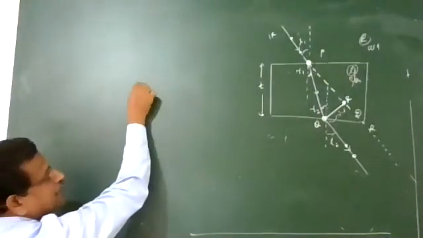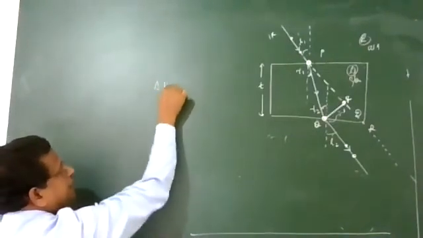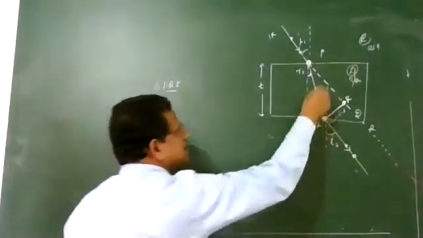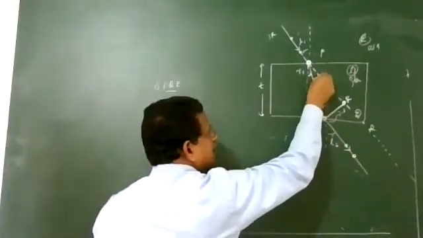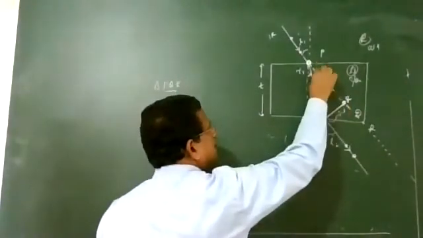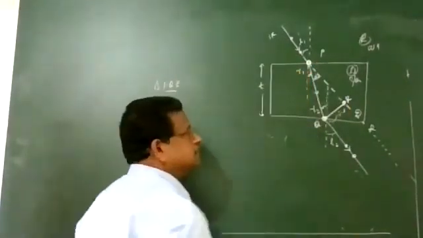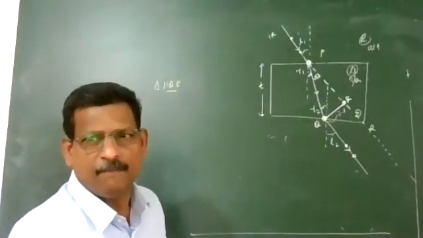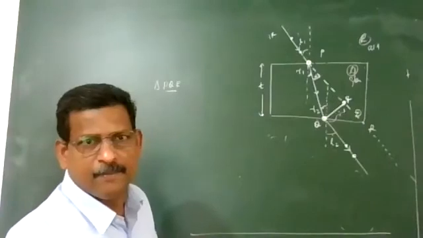So you are taking the triangle PQR. What is this angle that I am marking here? Can you see the diagram? It is i1 minus r1.